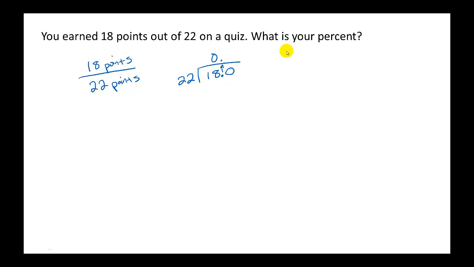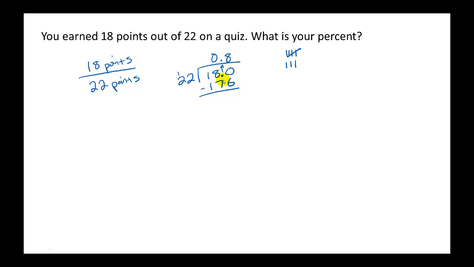Well, yes, it can. 20, 40, 60, 80, 100. If we go to 80, that would be fine, except for we have this extra 2. So if we were counting by 20s, that would be about 8. So I'm going to guess about 8. 2 times 8 is 16, plus 1 more is 17.